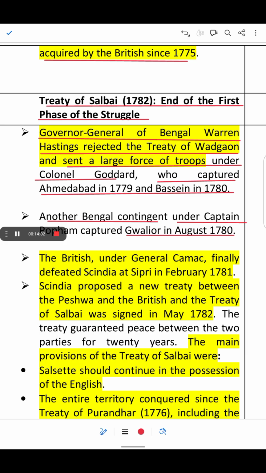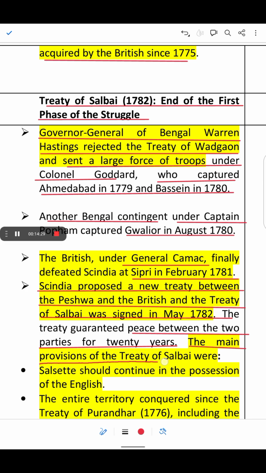Now the British under General Camac finally defeated Scindia at Sipri in February 1781. Scindia proposed a new treaty between the Peshwa and the British, and the Treaty of Salbai was signed in May 1782. The treaty guaranteed peace between the two parties for 20 years.